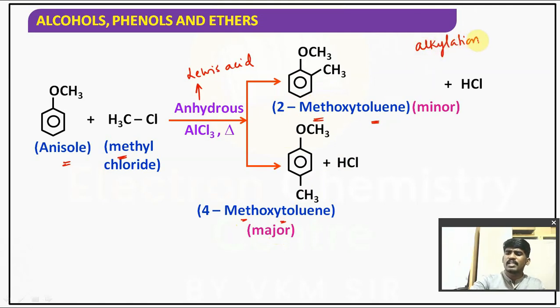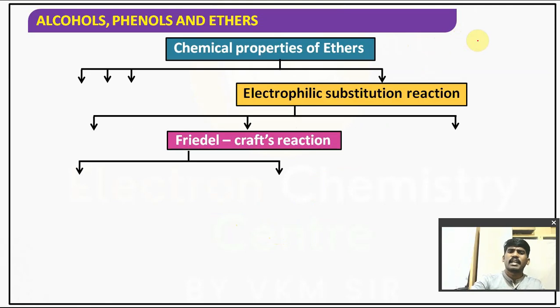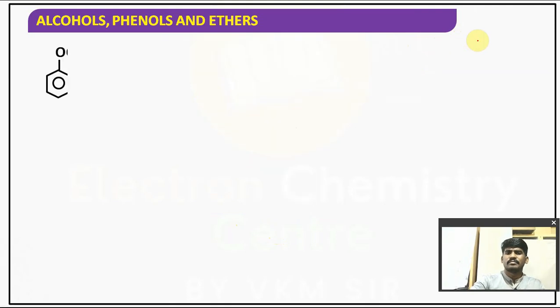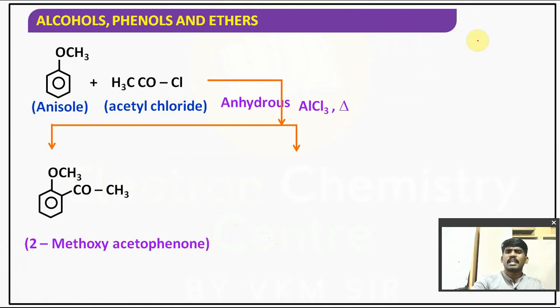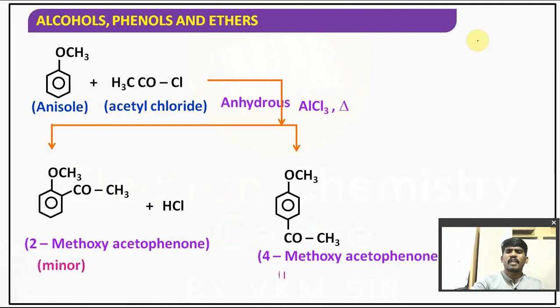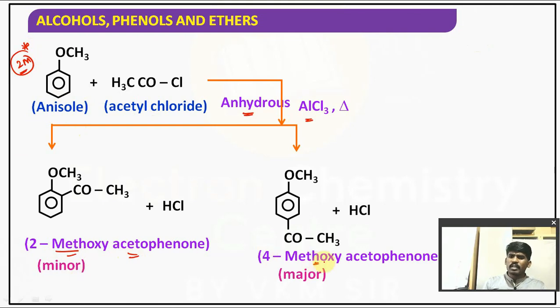Similarly, if you take acylation, children, it is in the presence of acid chloride. It is very important for PU and for 2 marks in board exams. Anisole reacts with acetyl chloride in the presence of anhydrous AlCl3 and gives 2-methoxyacetophenone, a minor product, and 4-methoxyacetophenone, a major product. Understood? Acetophenone means